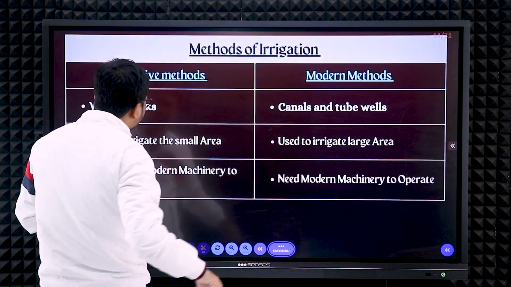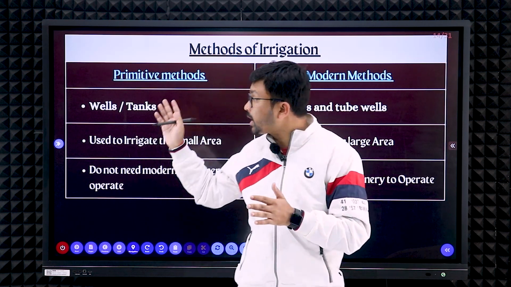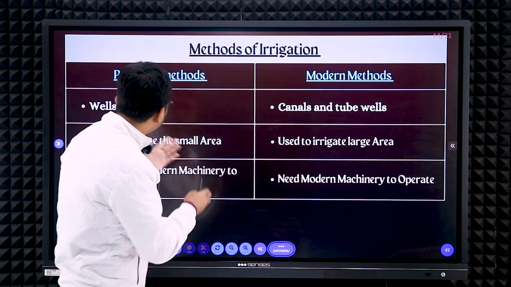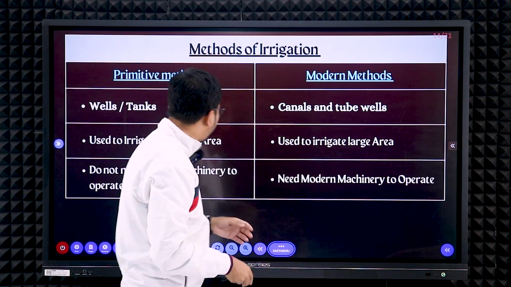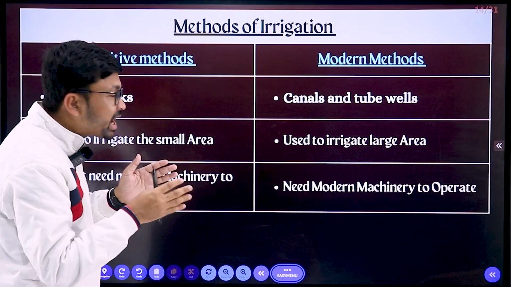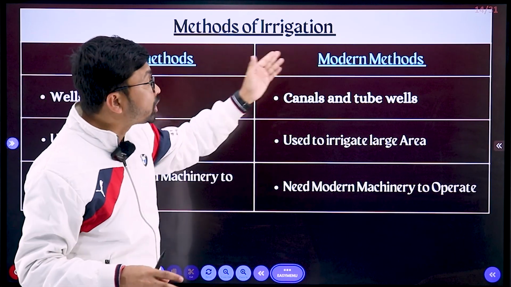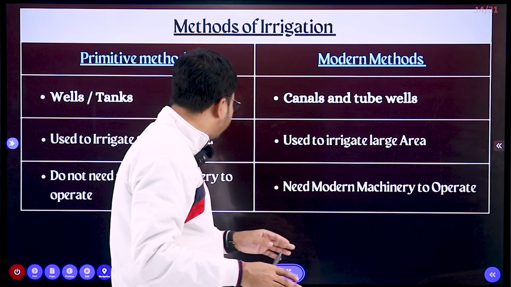Next, you can see the methods of irrigation. Methods of irrigation are basically divided into 2 types: primitive methods and modern methods. What are examples of primitive methods? Oil tanks. And modern methods are canals and tube wells. Primitive methods are used to irrigate a small area. The problem is that they cannot supply water to a large area. But on the other hand, with modern methods, water can be supplied to a large area.